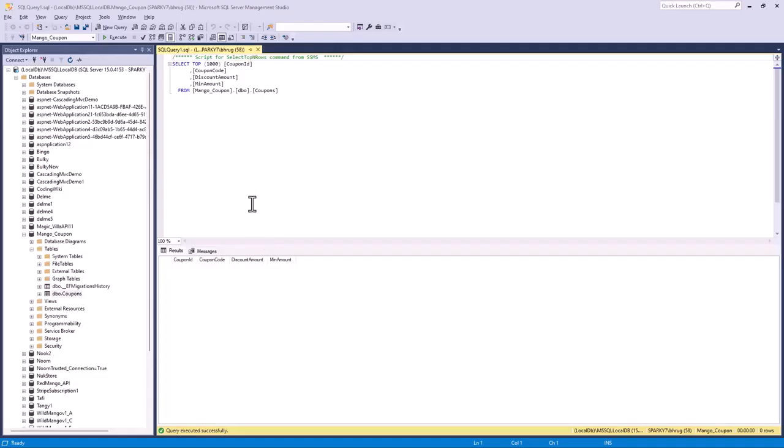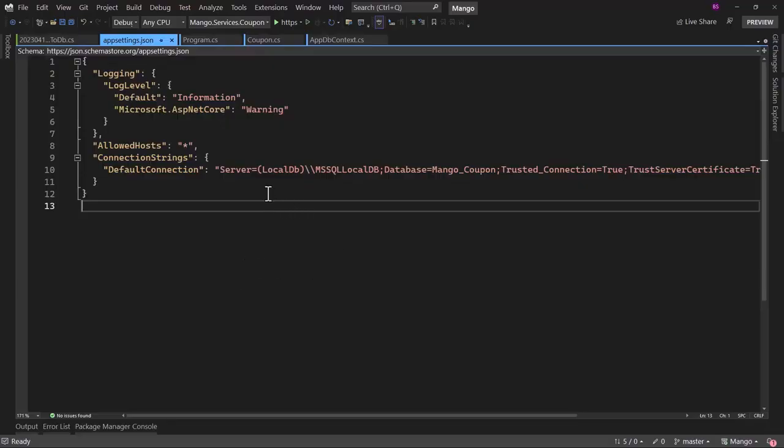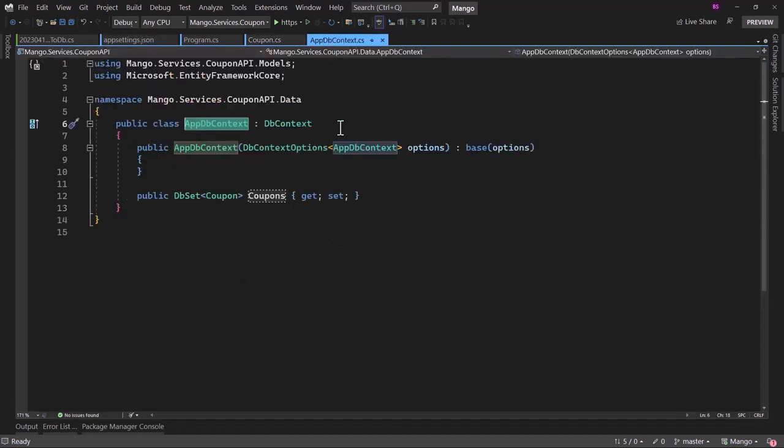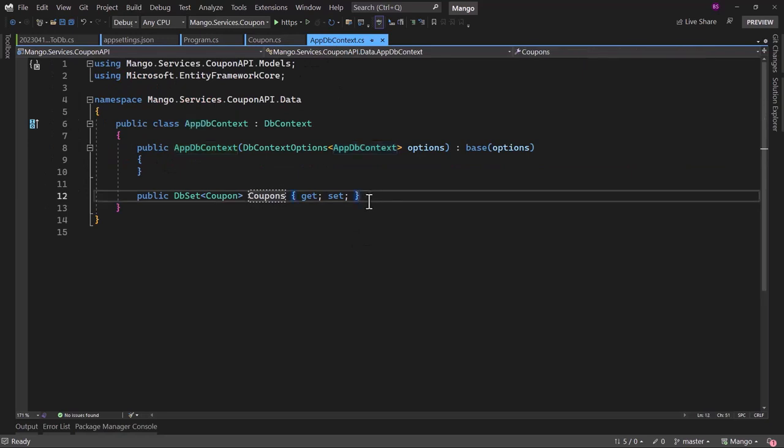We have created our coupons table in the database, but we need to populate some entries in there. What we can do is I can seed some database directly. That way we do not start with an empty table. Seeding database is very simple with Entity Framework Core.